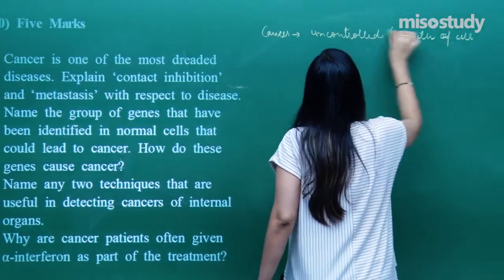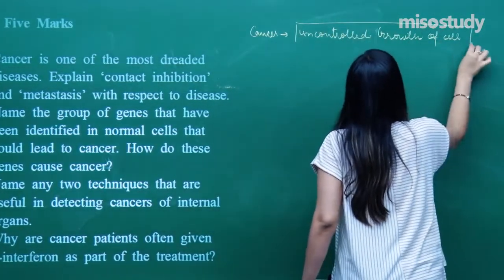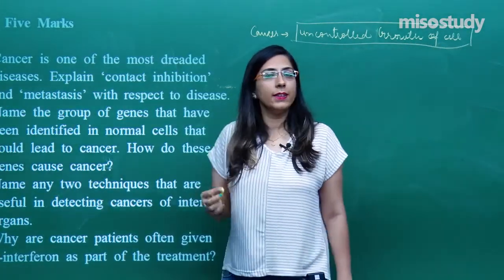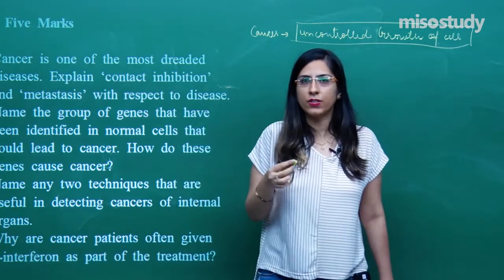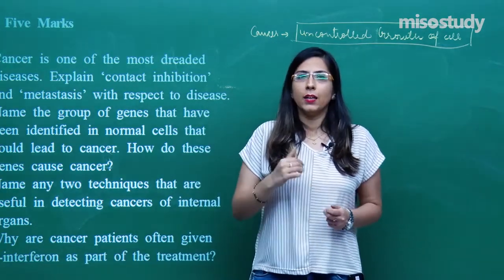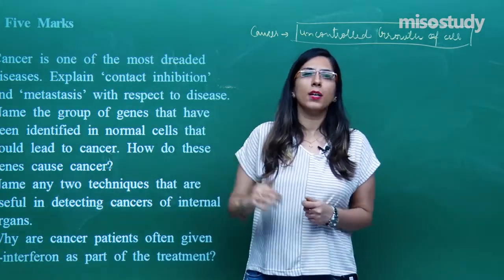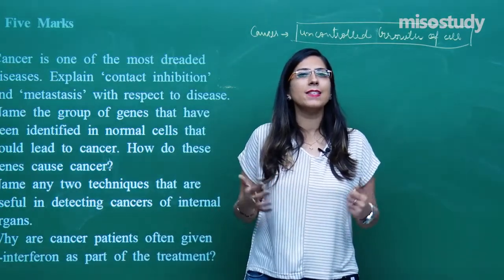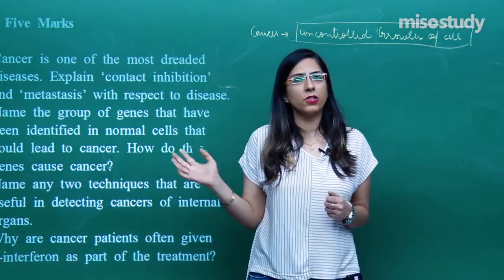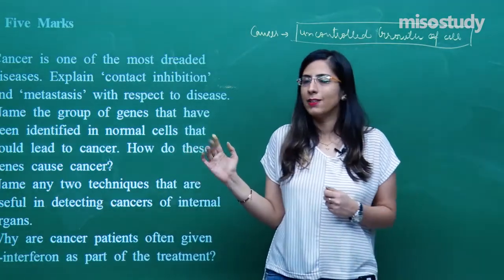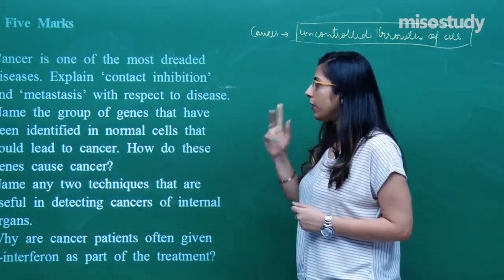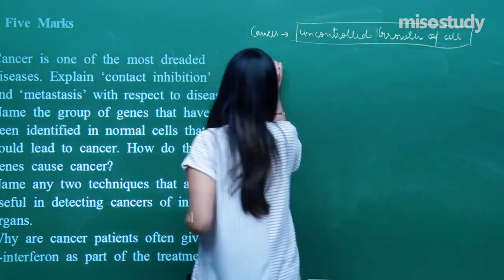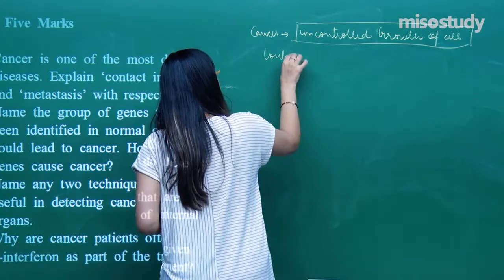This uncontrolled growth of cells which is happening inside the body sometimes metastasizes into other organs. Whenever they metastasize into other organs, the chances are that the other organs will also develop such cancers or tumors. That is called metastasis. We have to explain two important processes. One is contact inhibition. First, let's discuss contact inhibition.